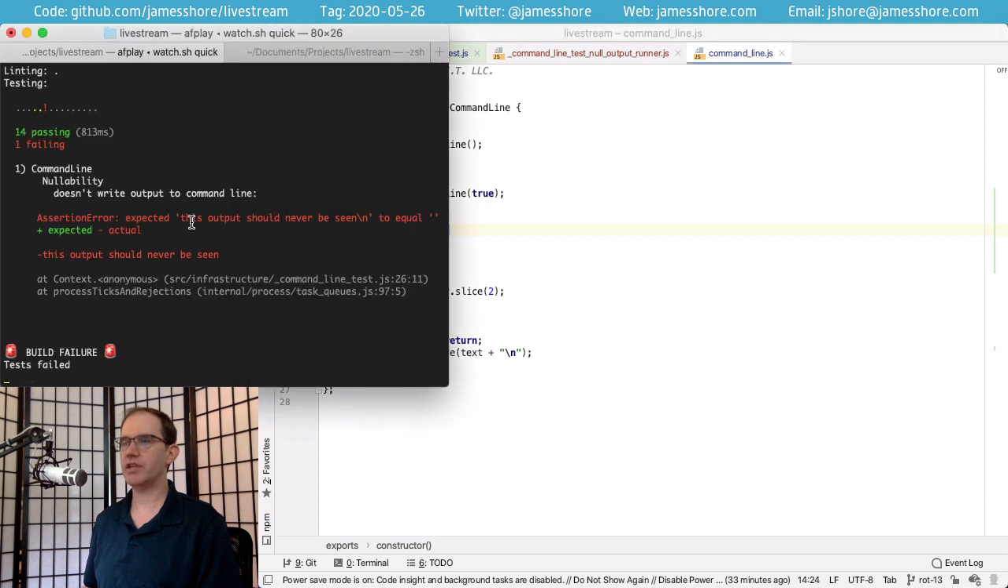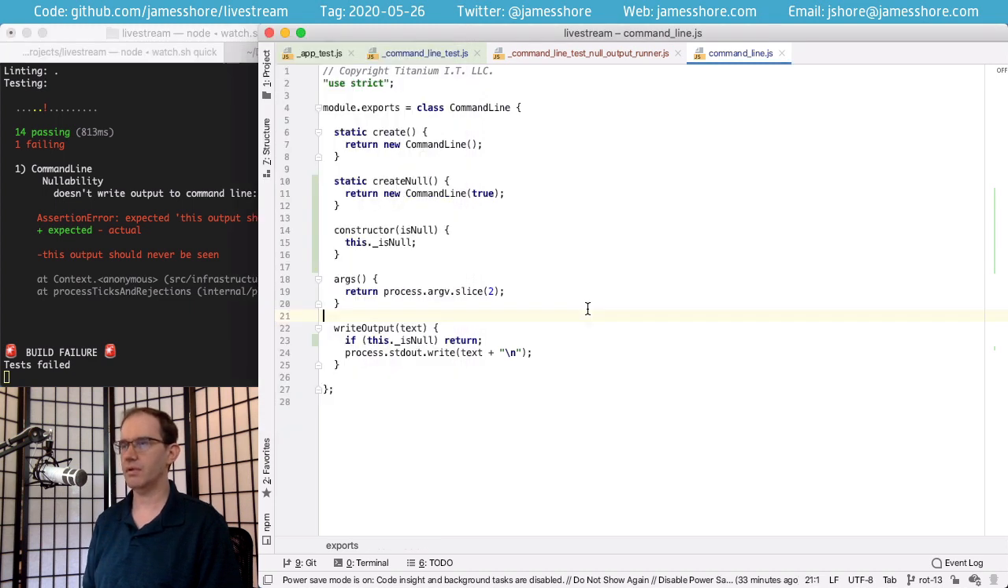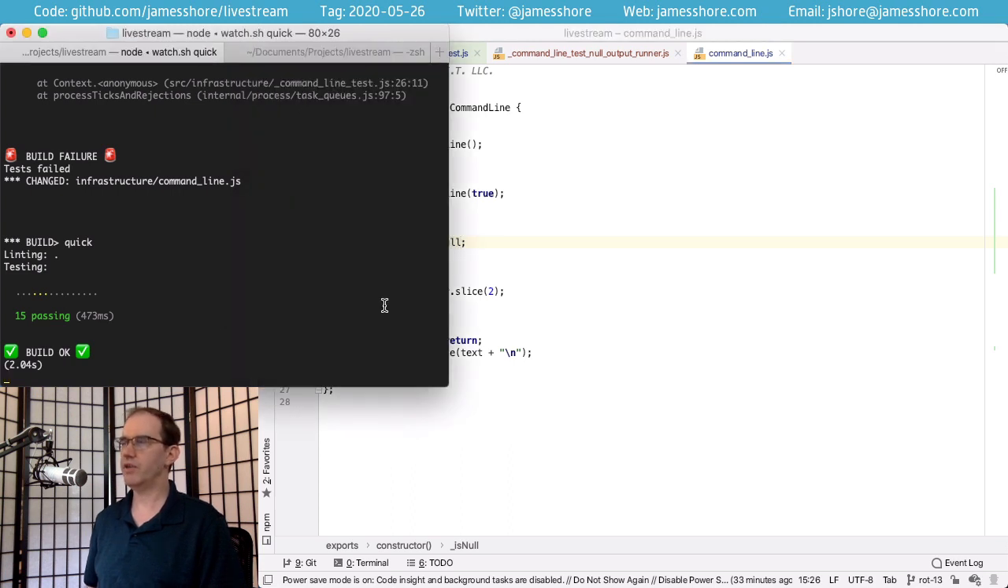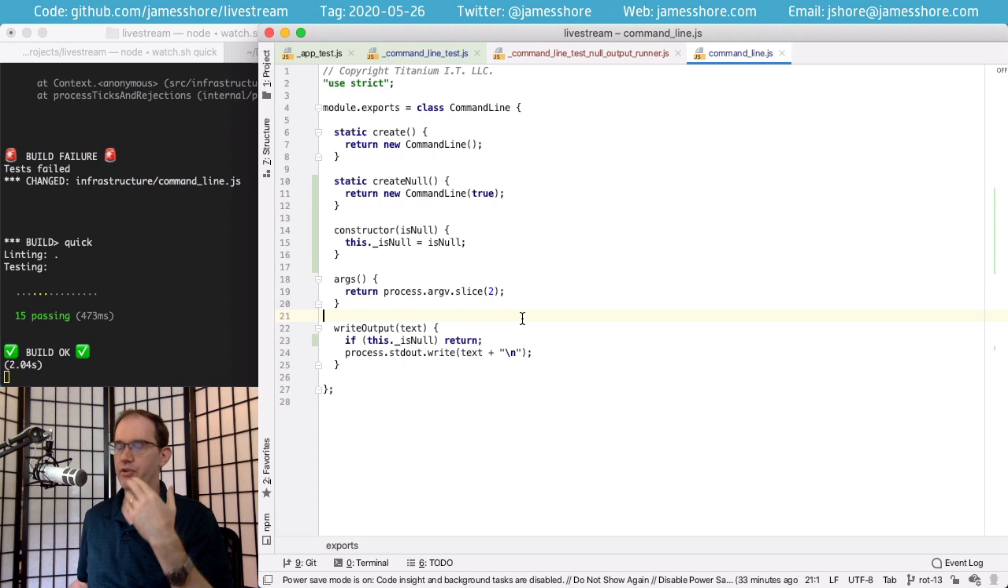And I actually would have expected this to fail. So why did that not pass? Oh, this dot is null equals is null. Dumb mistake. Thanks for the question, JitterTed. I'll get to you in just a moment. So this will work. This will create the null command line, but it's not very good code.